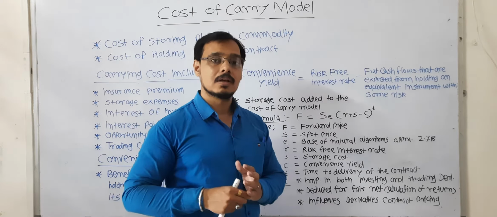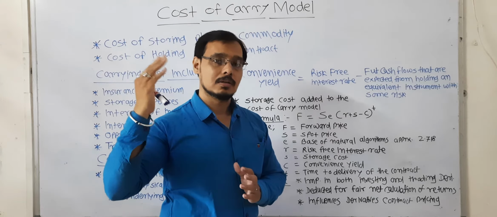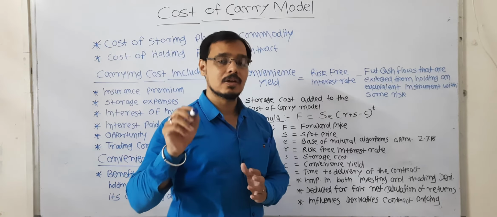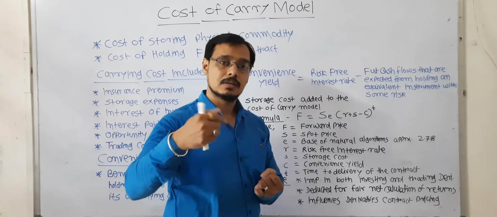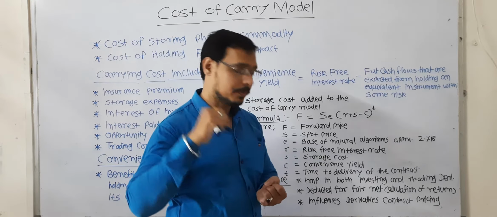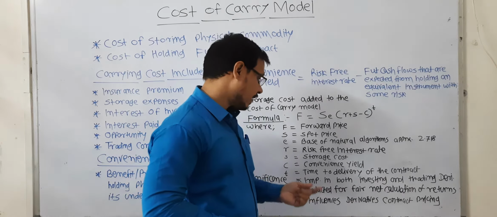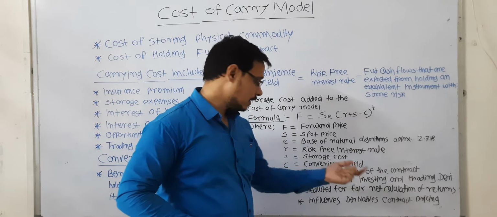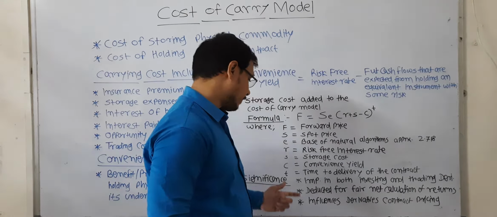Far month means the month after the next month, which will be November. So the expiry will be the last Thursday of November. So same month means September, next month means October, and far month means November. So there will be different expiries and different times for the delivery of the contract. So this small t is considered here.